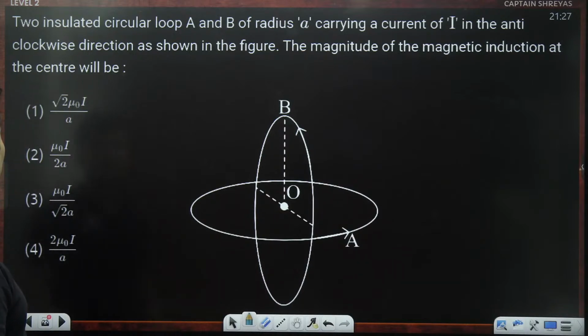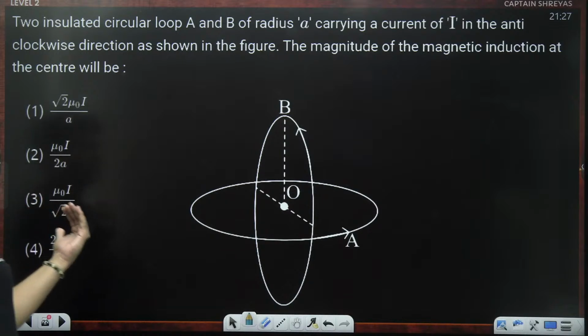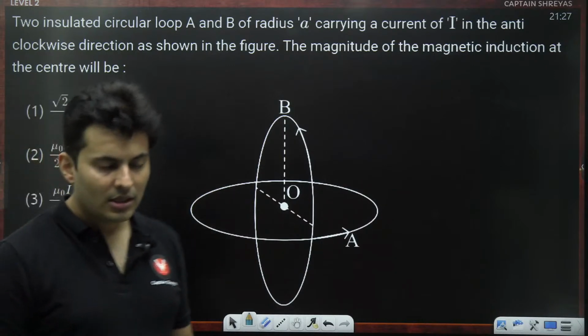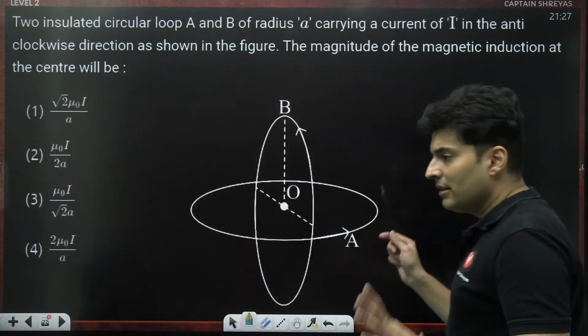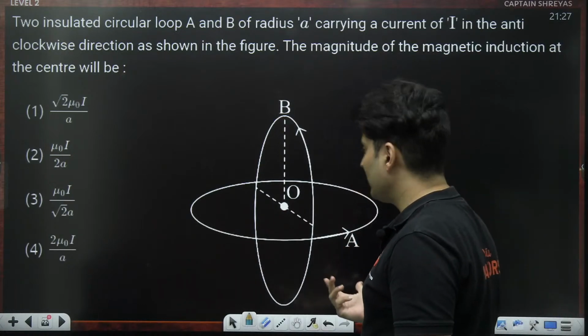Here comes the next question. 2 loops carrying current I in the anti-clockwise direction are shown. The magnitude of the magnetic field at the center will be how much? So, consider the 2 loops separately, individually. You will be able to get the answer easily.